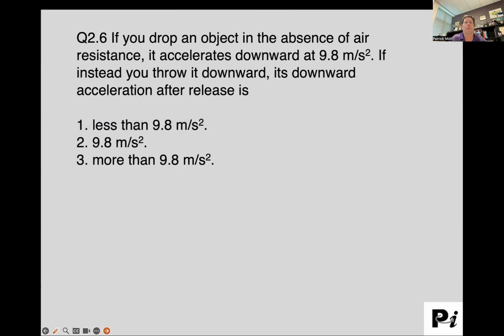All right, let's try a couple more. If I drop an object in the absence of air resistance, it's going to accelerate downward at 9.8 meters per second squared, roughly 10 meters per second squared. But instead I throw it down. This downward acceleration after release, is it less than 9.8 meters per second squared, exactly 9.8 meters per second squared, or more than 9.8 meters per second squared? Read through the question, think it through, talk it over with your neighbors if you can, and pause the video until you have an answer, and then let's go over it.